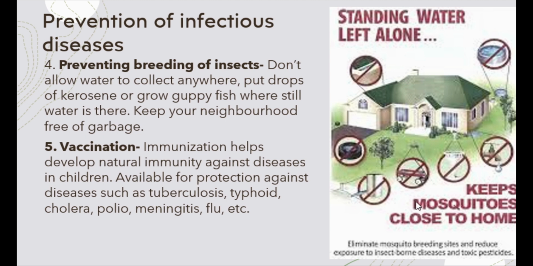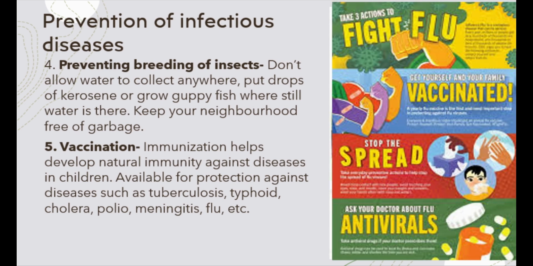Vaccination is another very important way of preventing infectious diseases. Dangerous diseases such as polio and cholera can be prevented and controlled to a large extent through vaccination. Vaccination is the process by which a person develops natural immunity against diseases, and hence it is also called immunization. What do you mean by immunity?